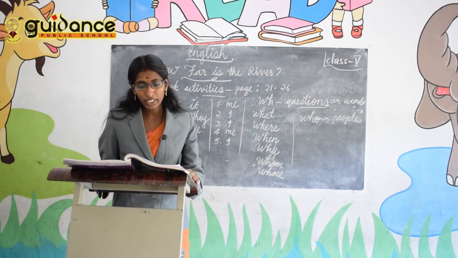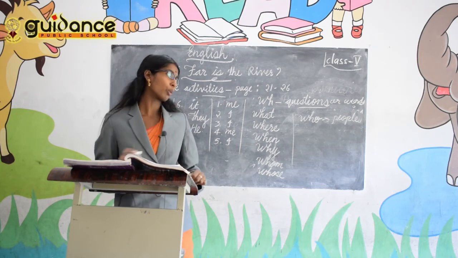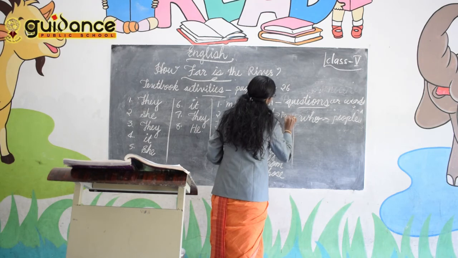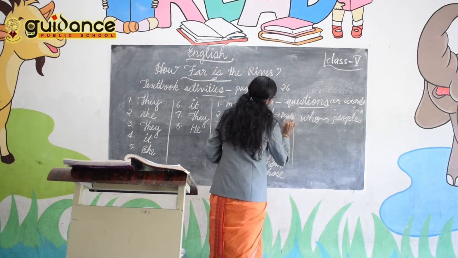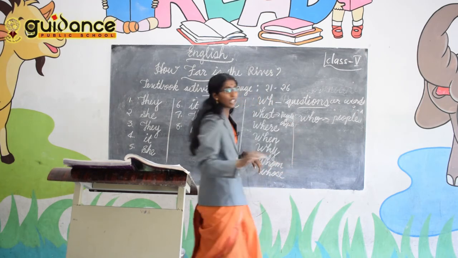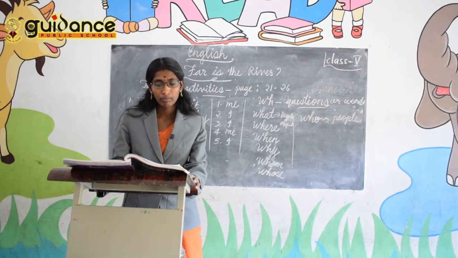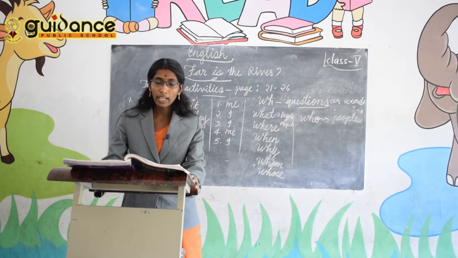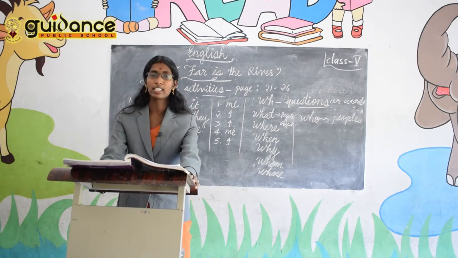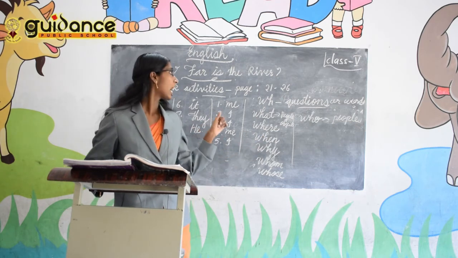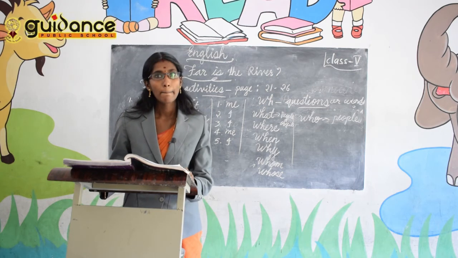Then what can refer to people as well as objects. What you can use with people and objects. For example, who was walking to the river? The boy, answered. Then what did the boy take with him to eat? Bread. So what we can use with people and objects, and who is used with people.